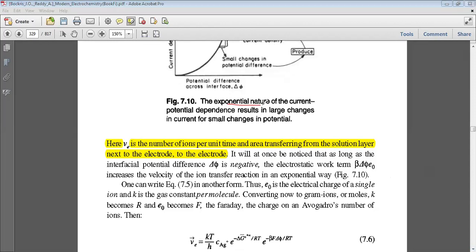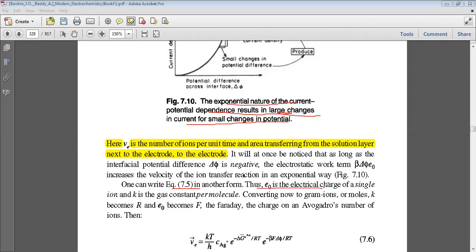So the exponential nature of current potential dependence results in large changes in current for small changes in potential. Small changes of potential will have corresponding large changes in current density. One can write the above equation, that means equation 7.5, in another way.